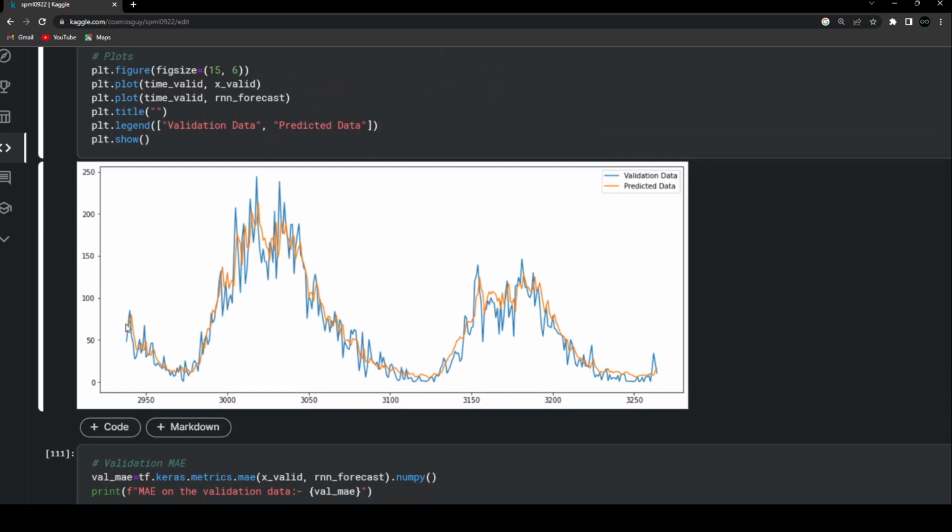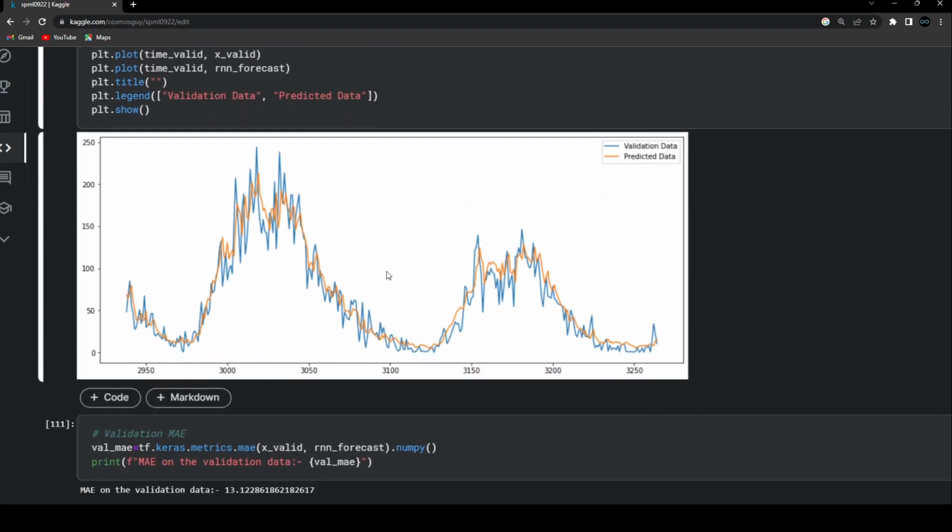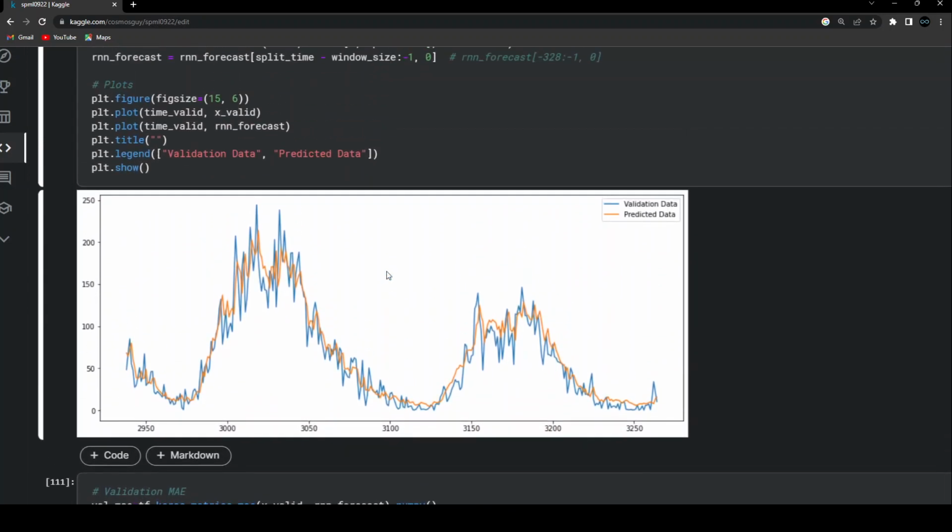And that's the kind of fit that we have got. The blue line that we are seeing behind is the original validation data on which we have these predicted values, and we can see that it is working pretty well. And yeah, that's the kind of output that we have got. This is pretty satisfactory output, in my opinion, because this is a real world time series.